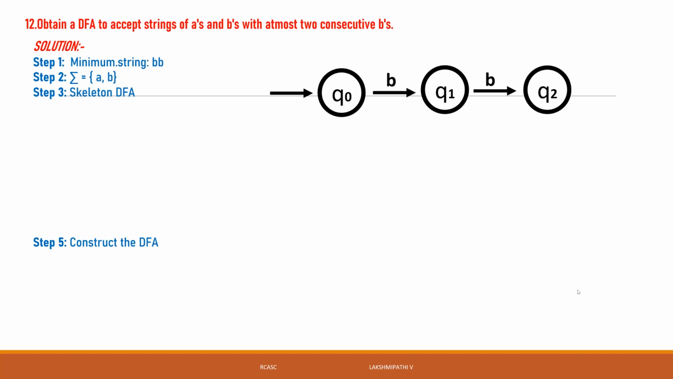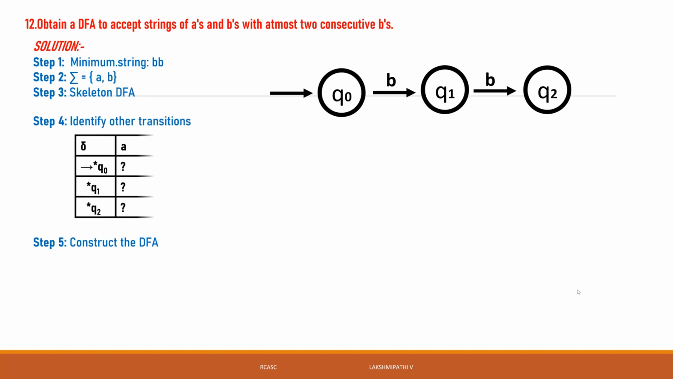Then come to the undefined transitions. What are the undefined transitions? Q0 of a. See, Q0 of a is not defined. Then Q0 of b is Q1. Q1 of a is also undefined. Q1 of b is Q2. Q2 of a is undefined. Q2 of b is also undefined.